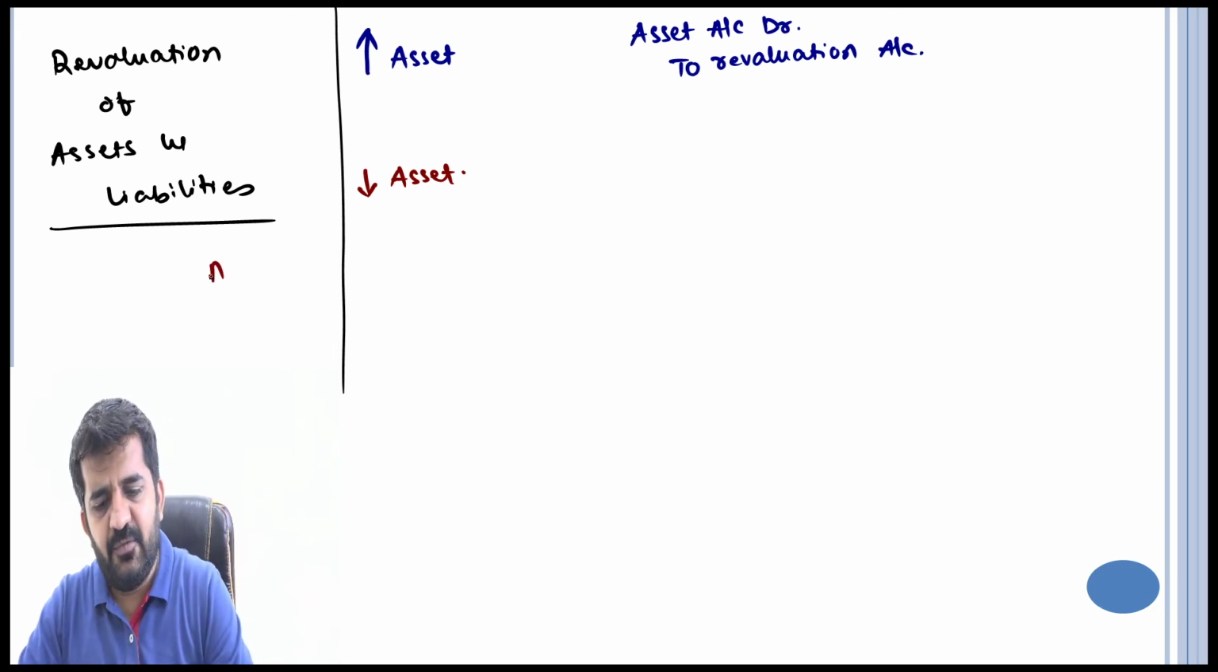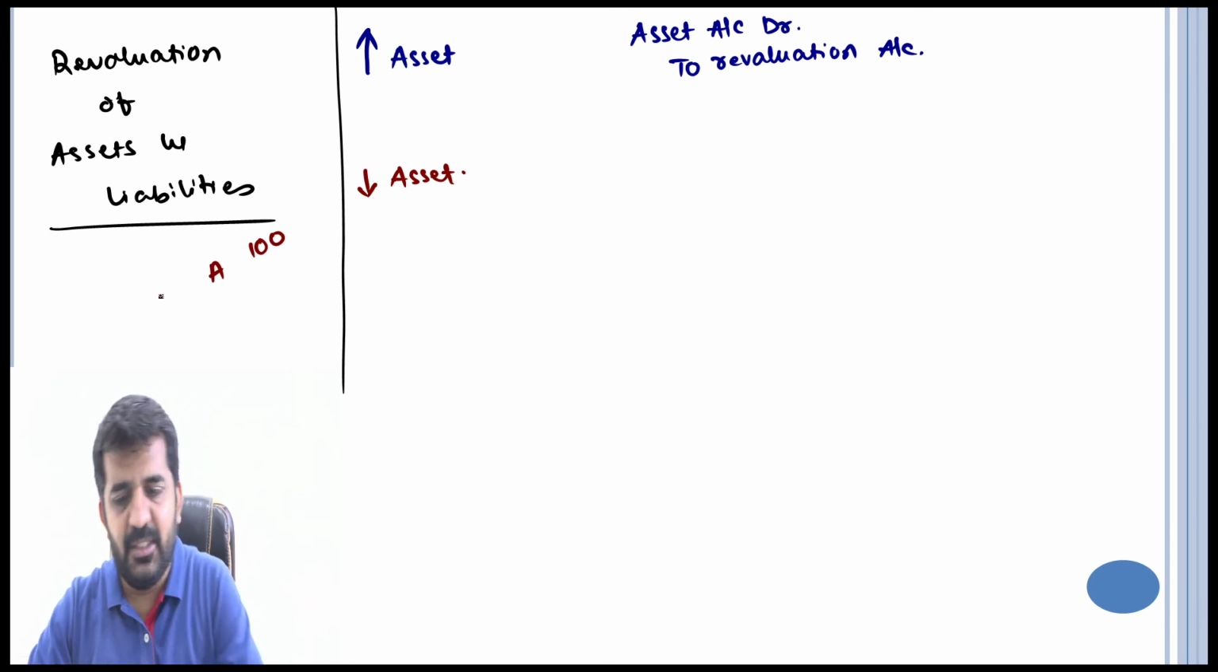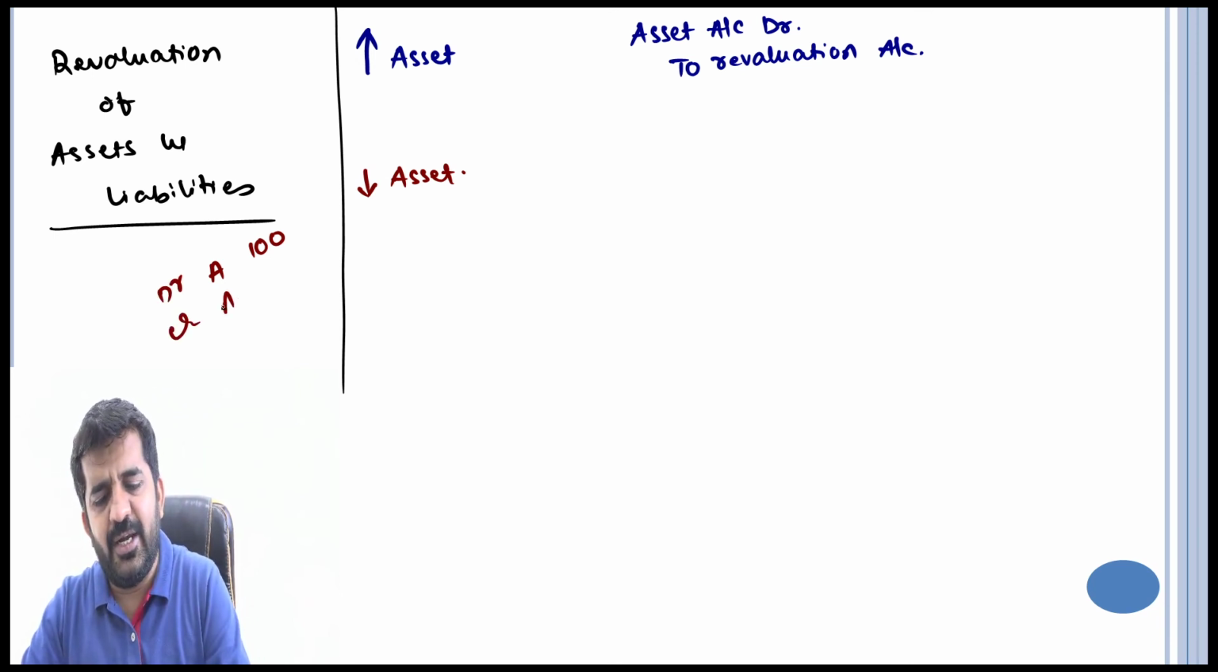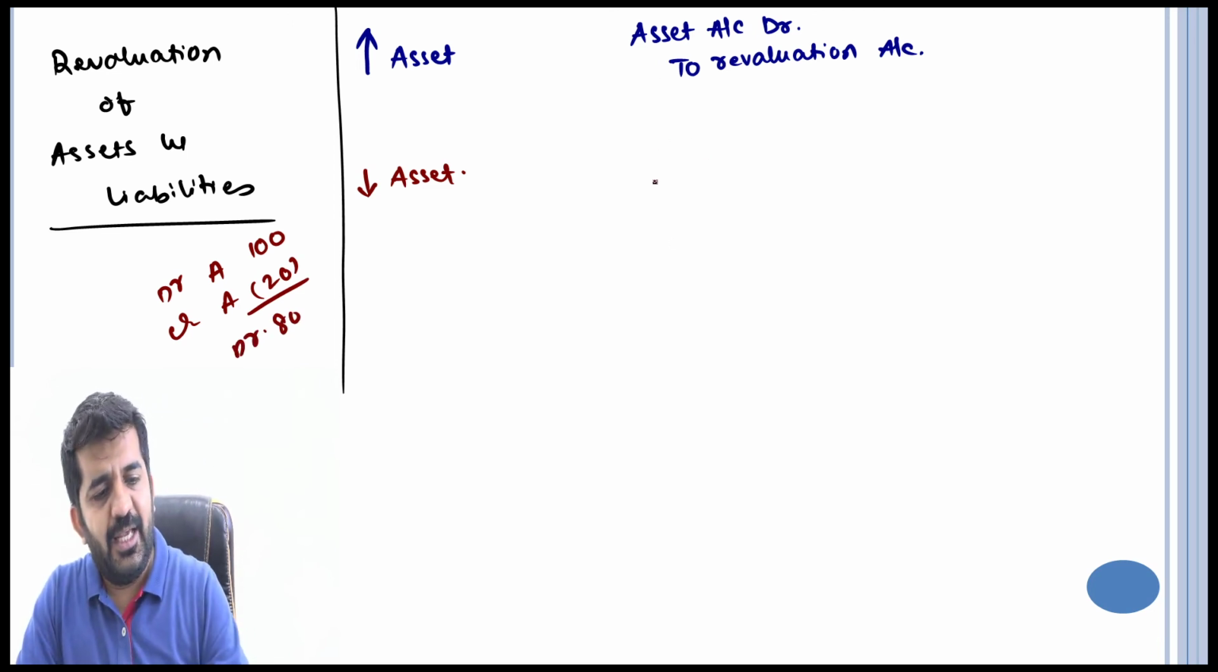Is it correct? Say if the asset account is 100 rupees, you want to make it 80 rupees. This is a debit balance. Then you should credit asset by 20 rupees. Then the new balance will be 80 debit. Is it correct? So now the asset will be credited